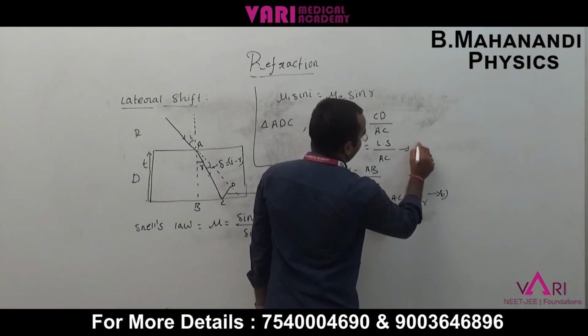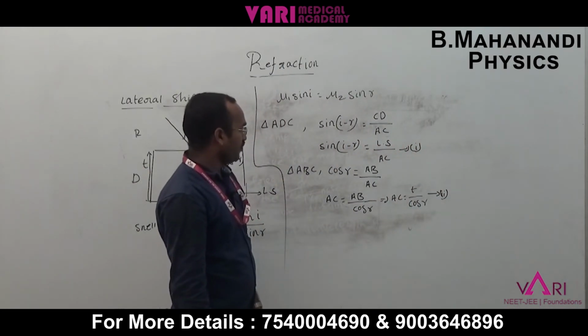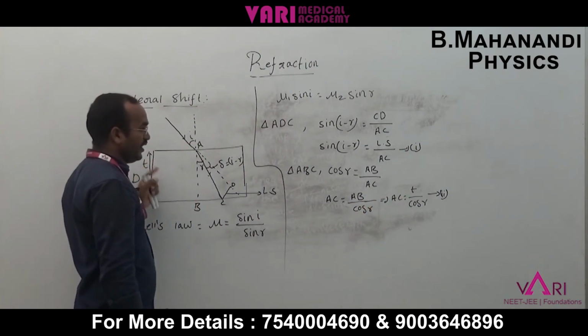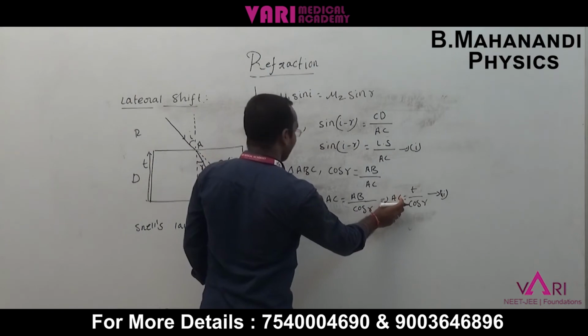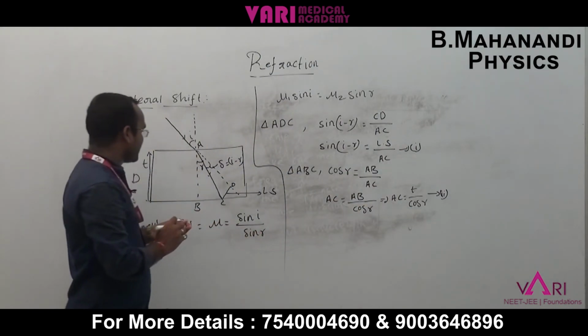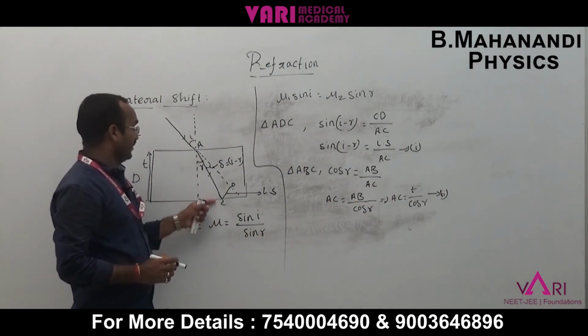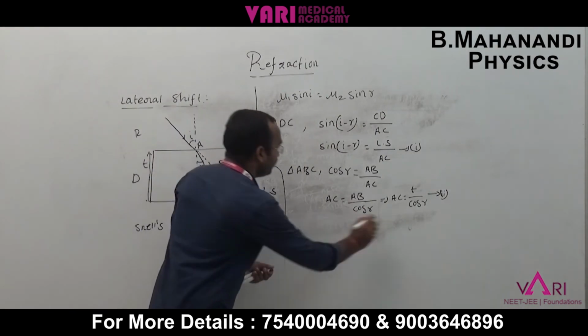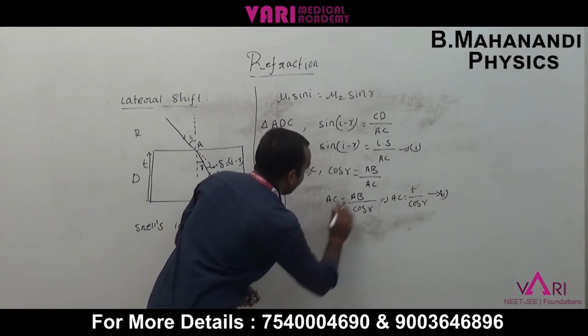Sin of I minus R equals lateral shift by AC is the first equation. The thickness of the denser medium is T. Now I will substitute AC, which is the refracted ray path.